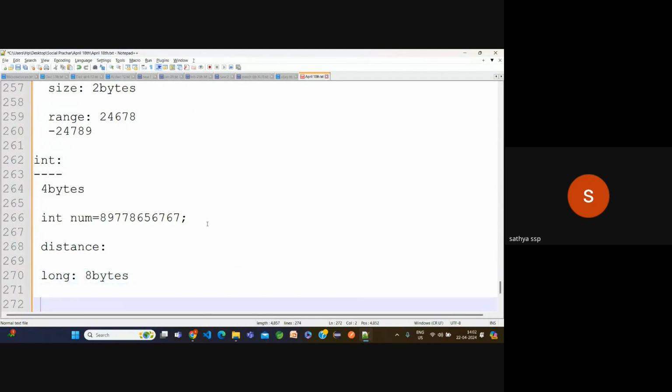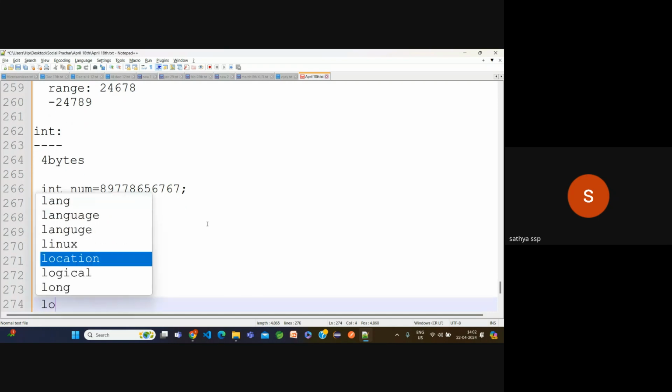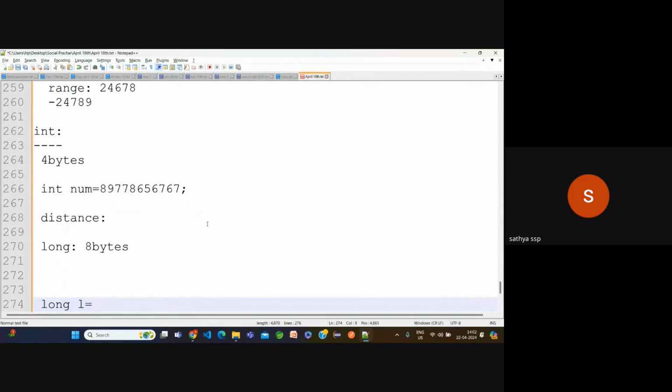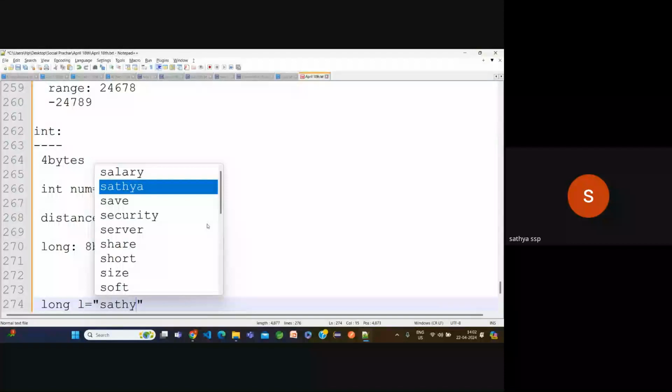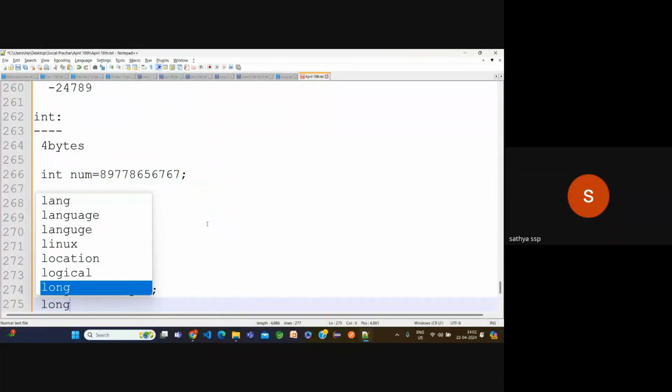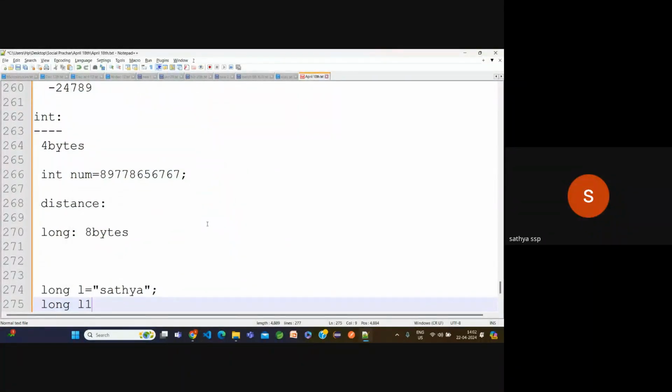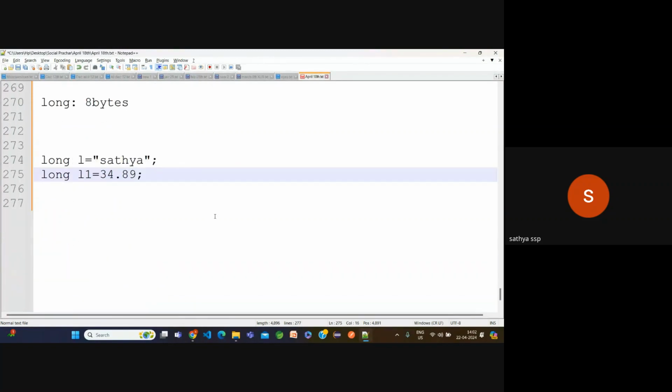Now suppose long L is equal to Satya. Again, long L1 is equal to 34.89. Now here, which one is valid and which one is invalid? Any idea?